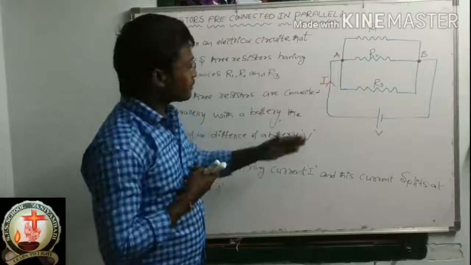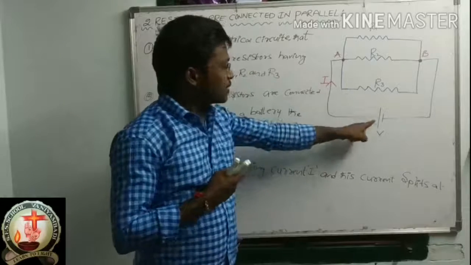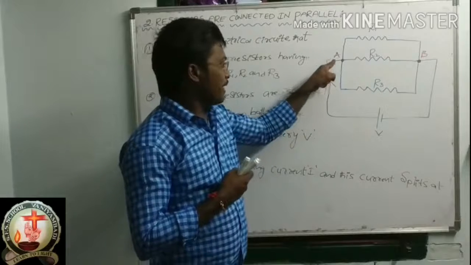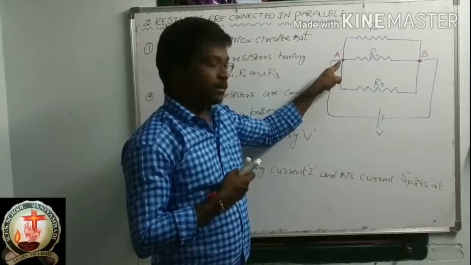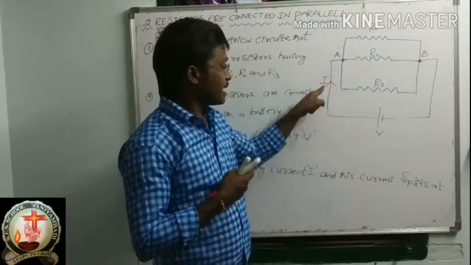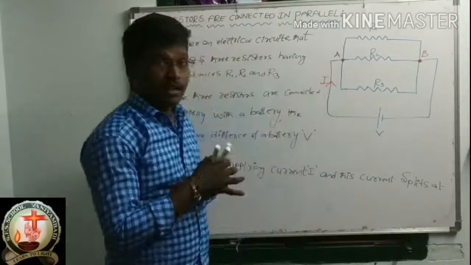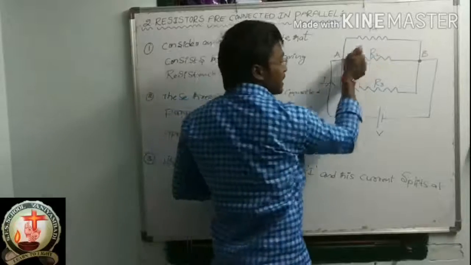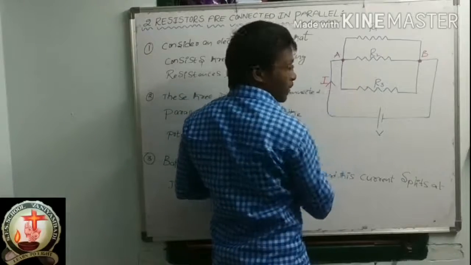Please see. This battery is supplying current I, so the current flows like this. Whenever this current I reaches this junction, it will be split. Some part goes this way, some this way, some this way.